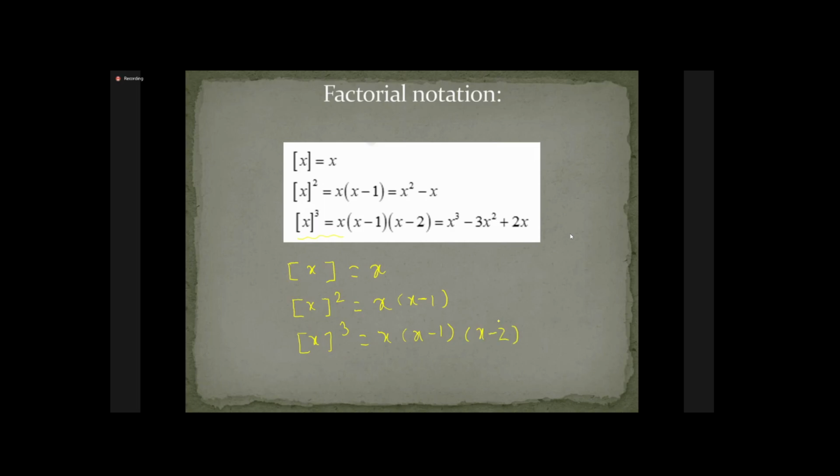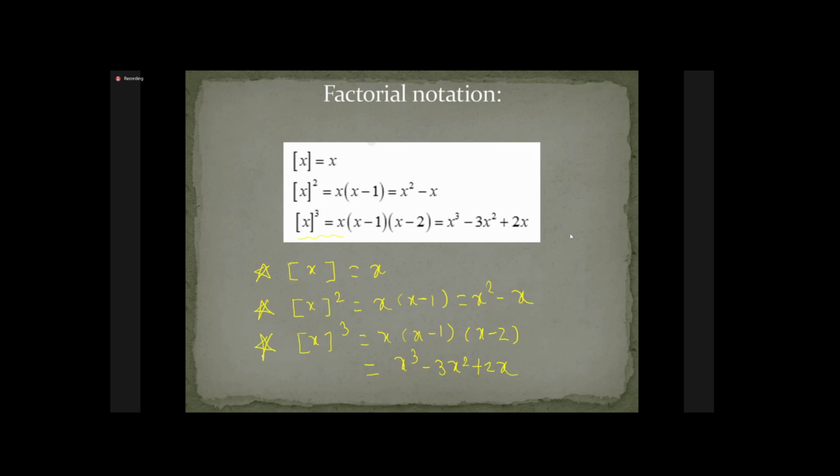Now, what is the benefit when we write a given polynomial in factorial notation? The differences will act like a derivative, and just by the derivative formula, we can get the difference of that function f(x). So we'll come to the question, then it becomes more and more clear. First, you have to remember these three things: x factorial is x only. Second factorial of x is x into x minus 1. Third factorial of x is x into x minus 1 into x minus 2.